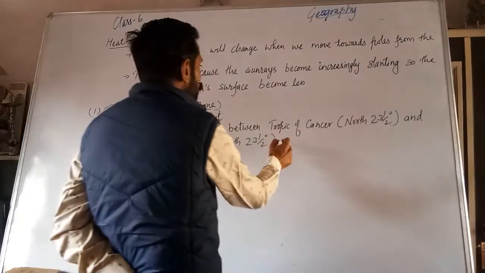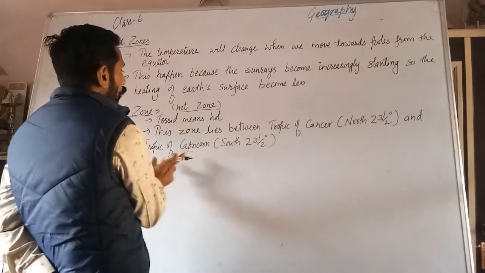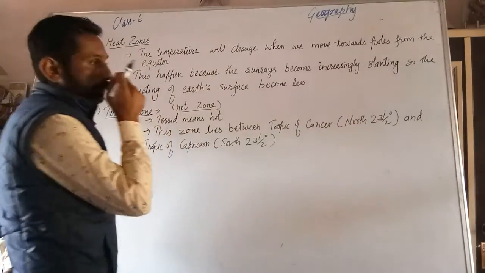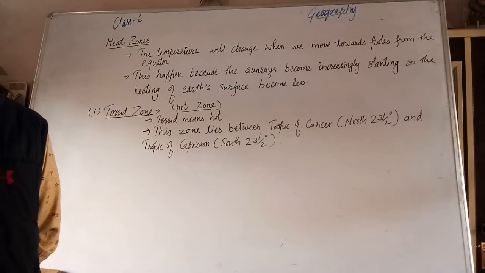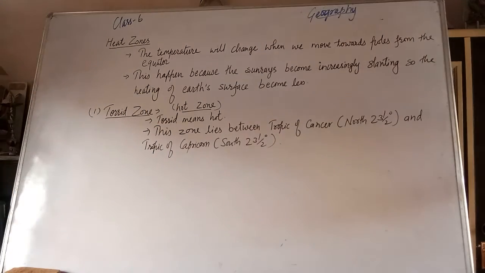So this zone lies between Tropic of Cancer and Tropic of Capricorn, both sides. The equator lies between the Tropic of Cancer and Tropic of Capricorn.